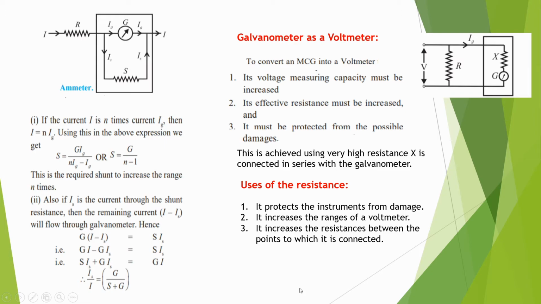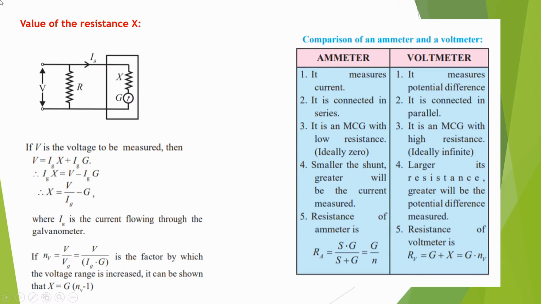Okay, after that we can find out the value for the resistance X. So if V is the potential difference to be measured between these two points, what is the V? V is equal to IgX plus Ig into G. Suppose the current Ig is flowing through it, and the same Ig current is flowing through the large resistance X as well as the resistance of the galvanometer, capital G.